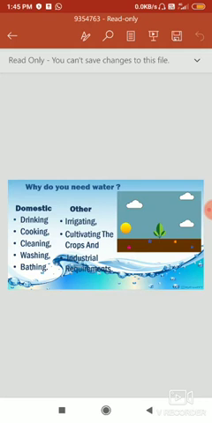Another major use of water is the industrial requirement. All the industries require water for various purposes. An example of an industry which is very common in our Panipat is handloom. We all know that in the handloom industry also there is lots and lots of requirement of water on an everyday basis. So we can say that water, which we consider present everywhere, has become a necessity for us. It is required for each and every instant of our life.